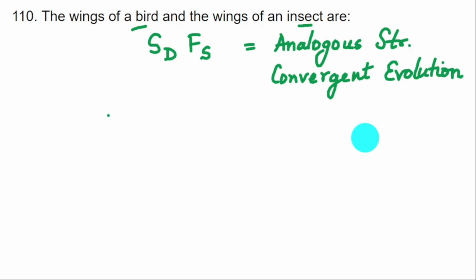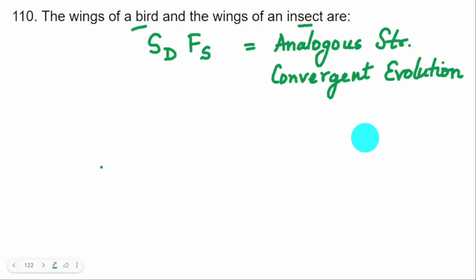So now let us look at the option. This topic is very important and you will get different combinations of animals, and you will be asked to identify whether they are analogous or homologous structures. So this is not a frequently asked question. This is a definitely asked question. So get your concepts clear, and try to arrive at the right answer in the shortest amount of time.